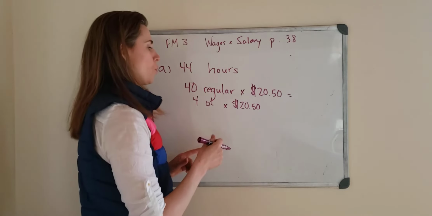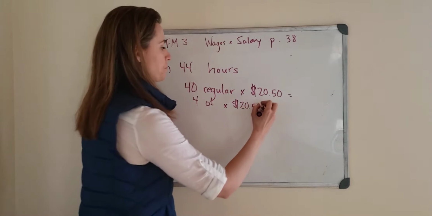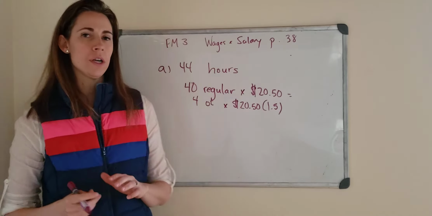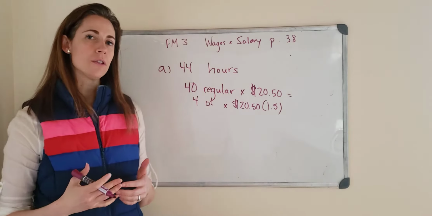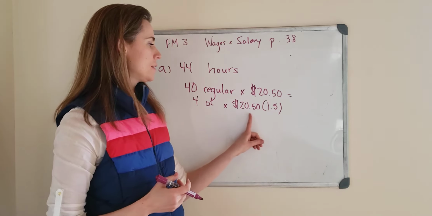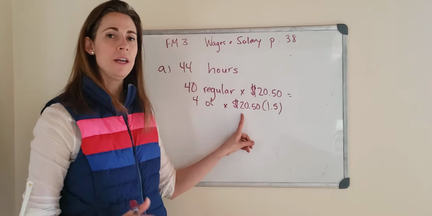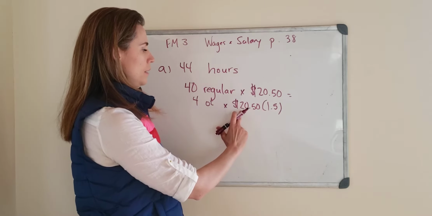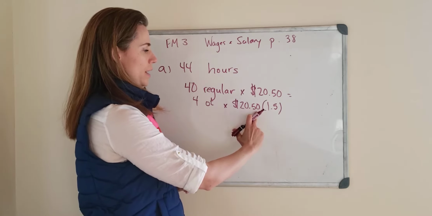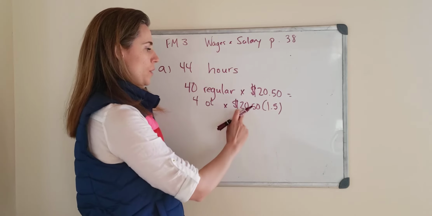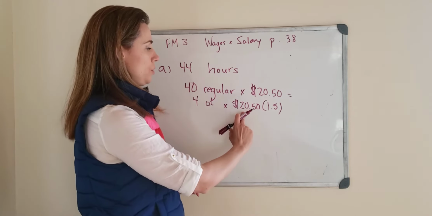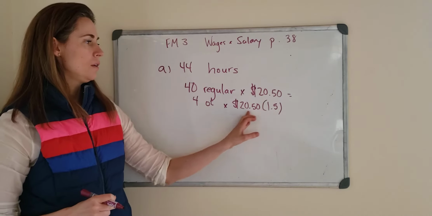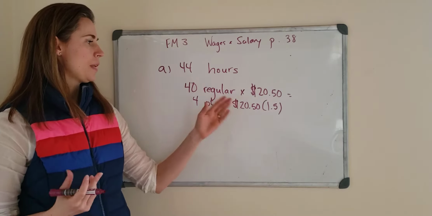And we know his overtime, he's paid the $20.50, but he gets that overtime pay, which was time and a half. So a quick way to calculate time and a half is multiplying by 1.5. If you wanted to do some estimating or mental math yourself as well, you can take this number, divide it in half, and add that half on. So for example, in this one, if I wanted to do this in my head, 20.50 divided in half is 10.25. So I could add 10.25 to 20.50, and I'd get 30.75. So his time and a half rate would be $30.75.